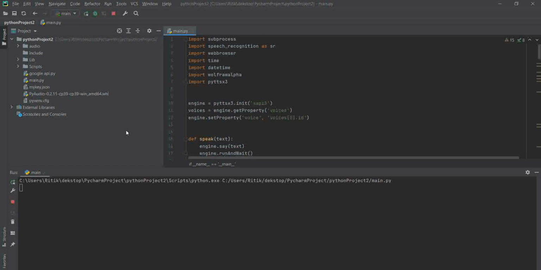Loading your AI personal assistant M1900. Hello, good afternoon. Tell me, how can I help you now? Listening. Who are you? I am M1900 version 1.0, your personal assistant. I am programmed to do minor tasks like opening YouTube, Google Chrome, Gmail, and Stack Overflow, predict time, and fetch top headline news from Times of India, and you can ask me computational or geographical questions too. Who made you? I was built by Ritik Ranjan.